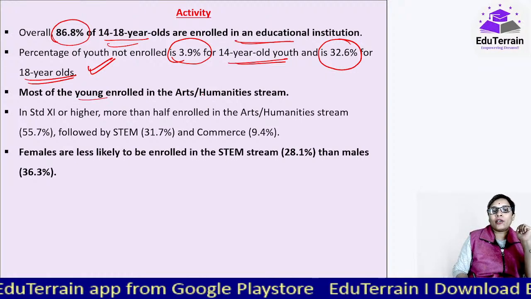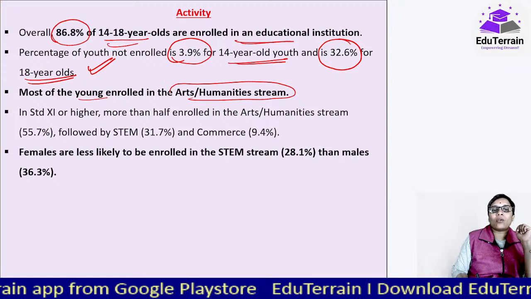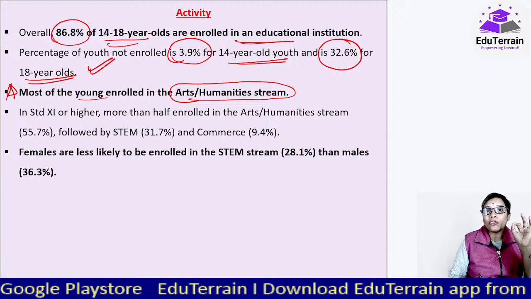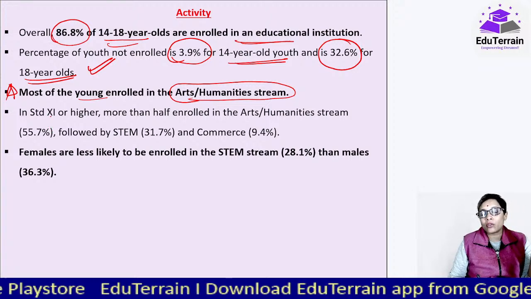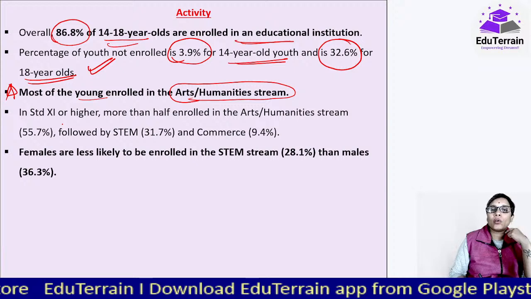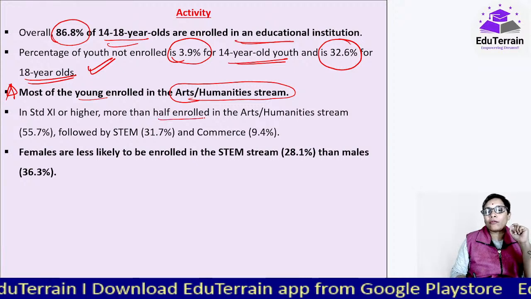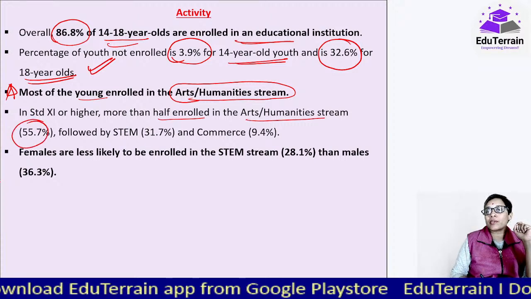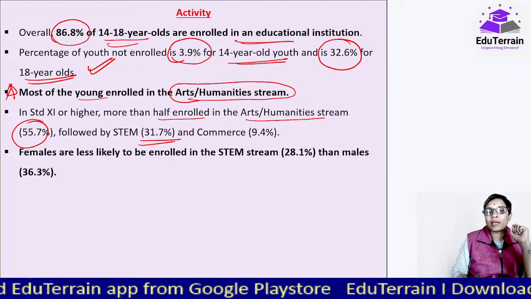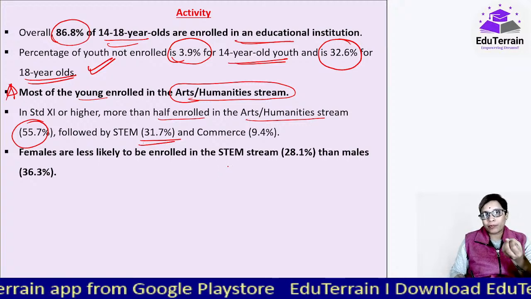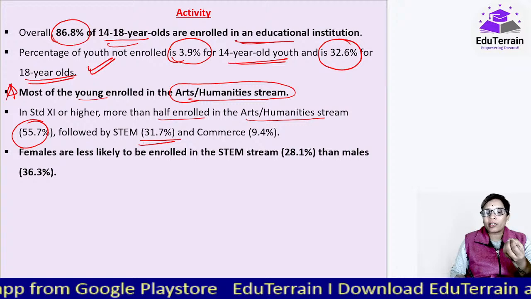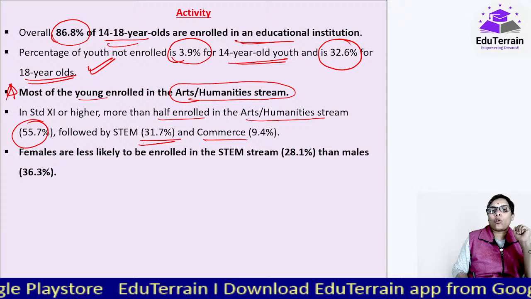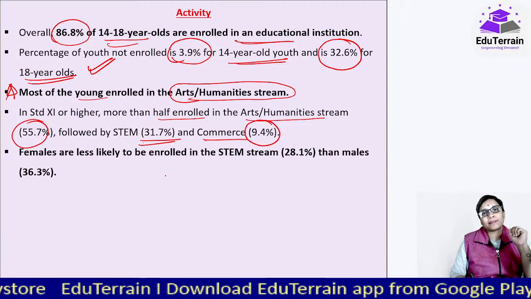Most of the young enrolled, they are in arts or humanities stream. And in standard 11th or higher, because that is where the choice of which stream to take comes from. So in standard 11th or higher, more than half enrolled were in arts or humanities stream, 55.7%. Followed by STEM, that is the science, engineering, technology, all these come under it, that 31.7% and commerce 9.4%.